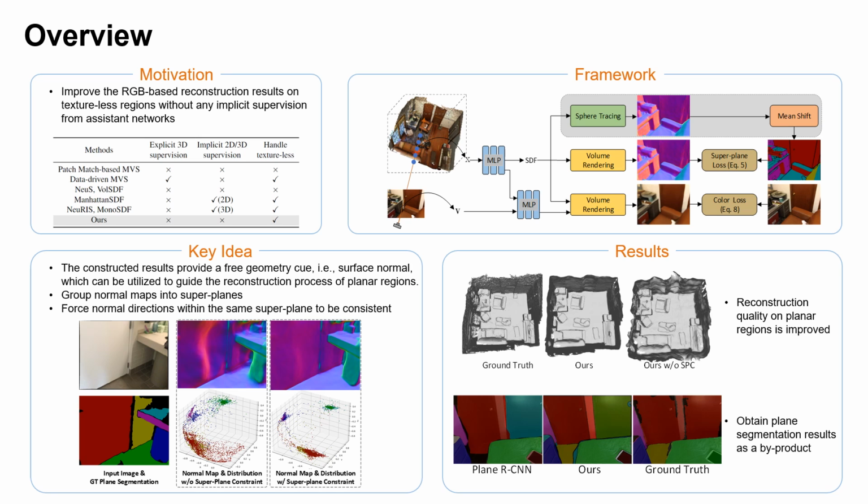We use sphere tracing to improve the speed of superplane segmentation and employ iterative optimization between surface reconstruction and superplane segmentation during training. The results show that our method can significantly improve the reconstruction quality of planar regions and obtain the results of planar segmentation as a byproduct.